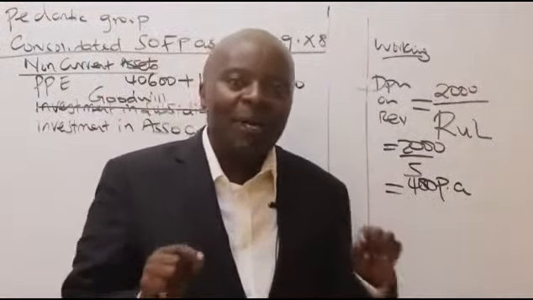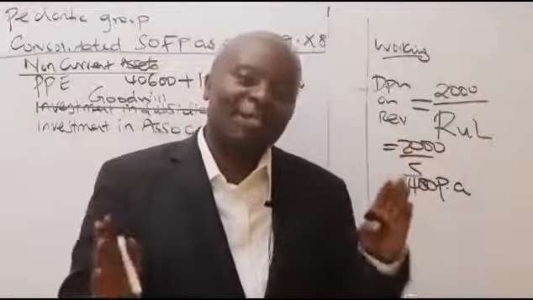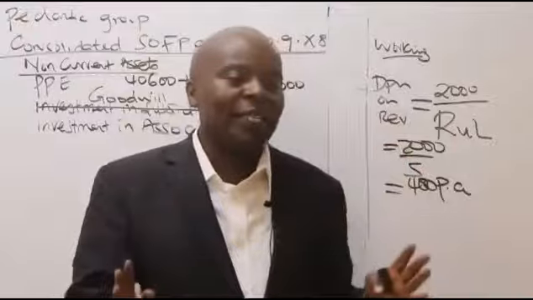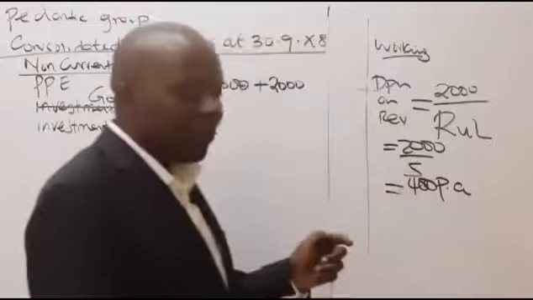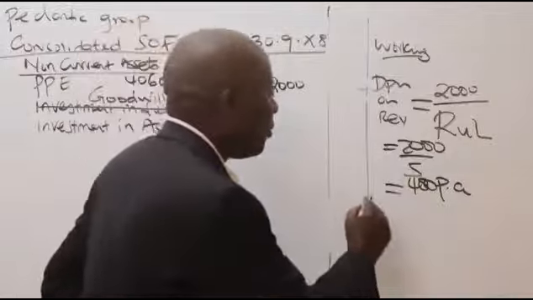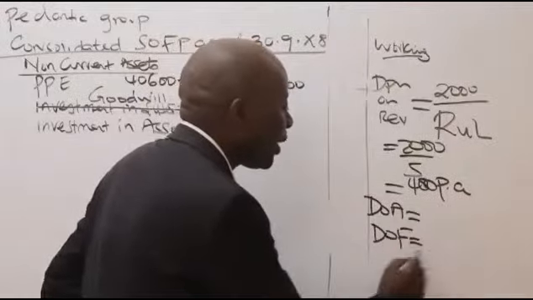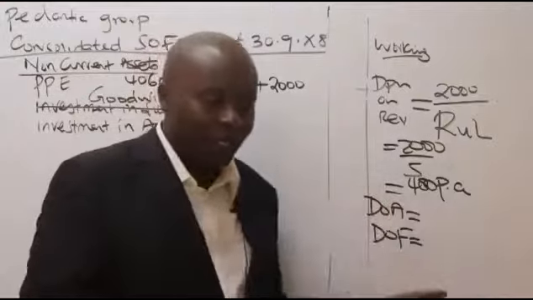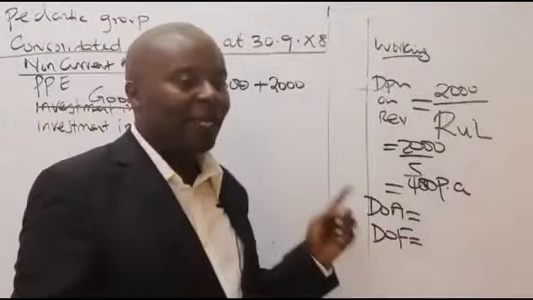And if you remember, for depreciation, we would want the total cumulative depreciation. For how many years have we stayed with this subsidiary? For me to get the number of months that we stayed with this subsidiary, I need the DOA and the DOF.